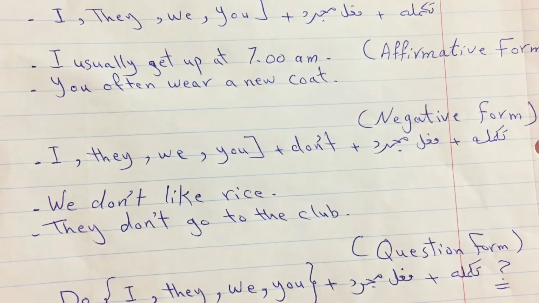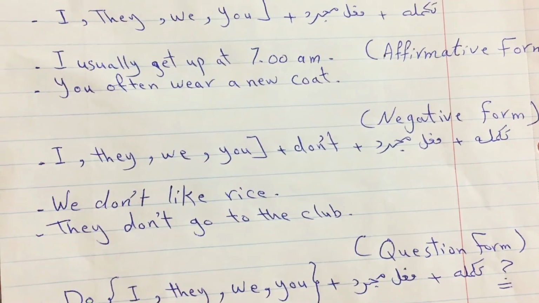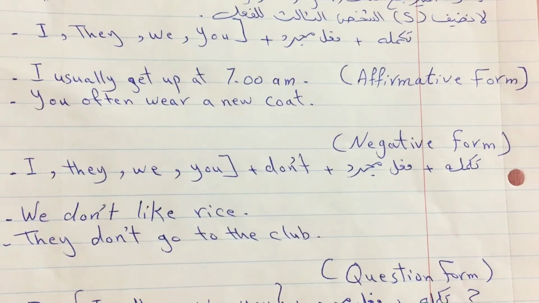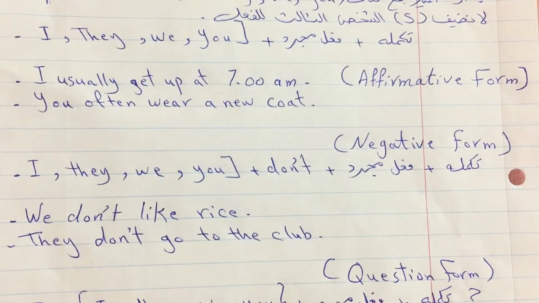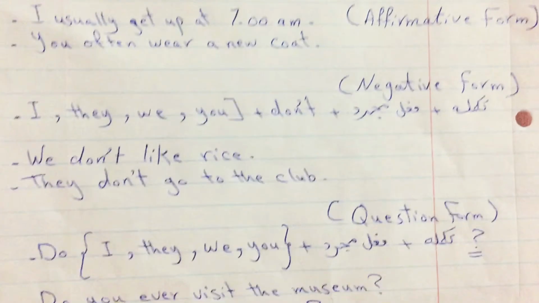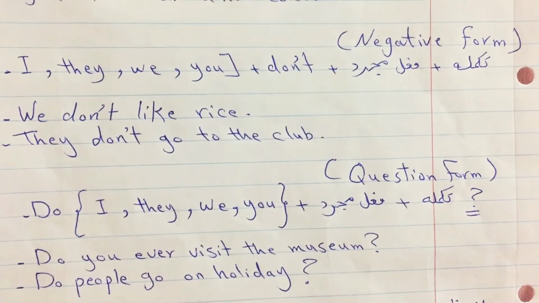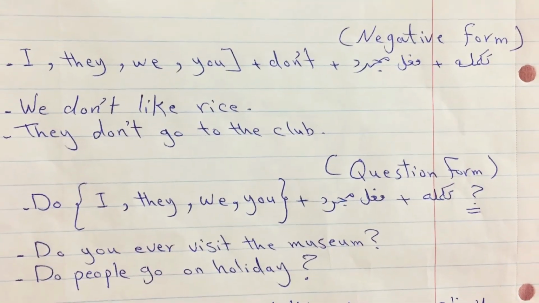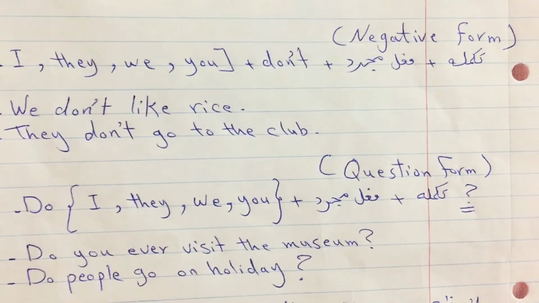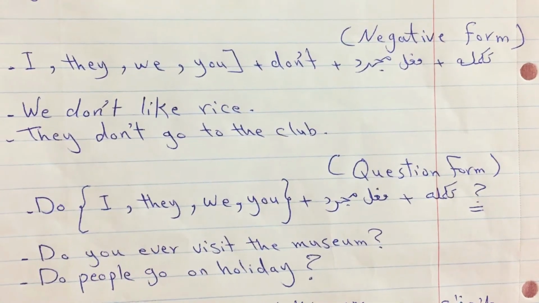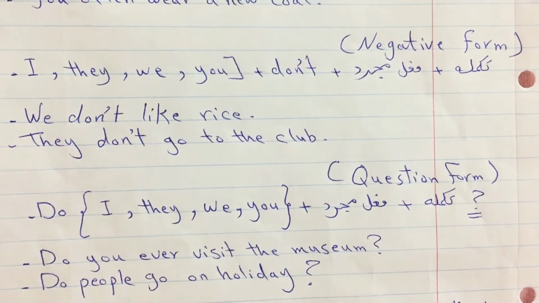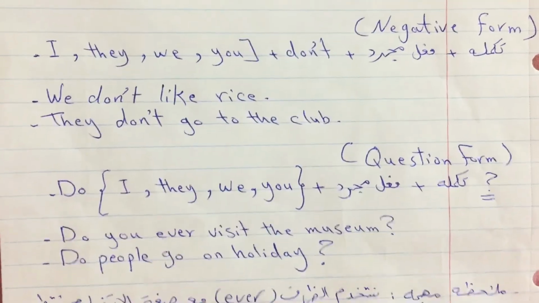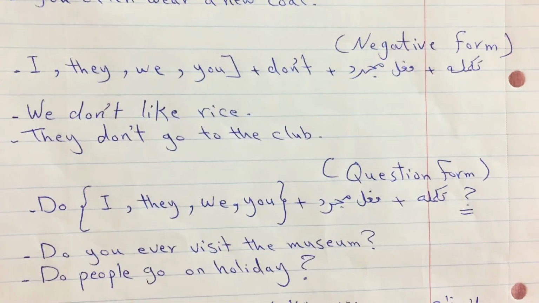They don't go to the club. They, subject, don't, negative form, go, infinitive verb, to the club, complement. In a question form, we put do in front of the subject. We put do before the pronoun I, they, we, and you, plus infinitive verb, plus complement, plus question mark, and don't forget it, my dear students.